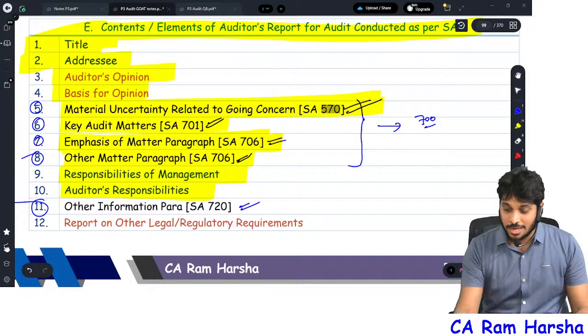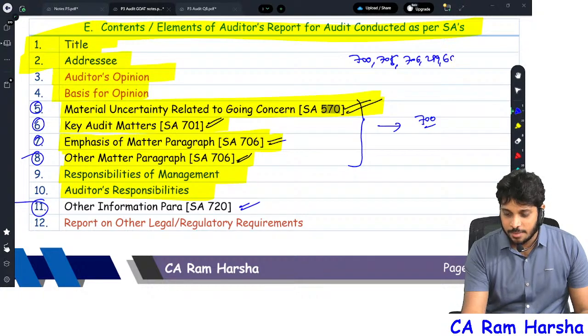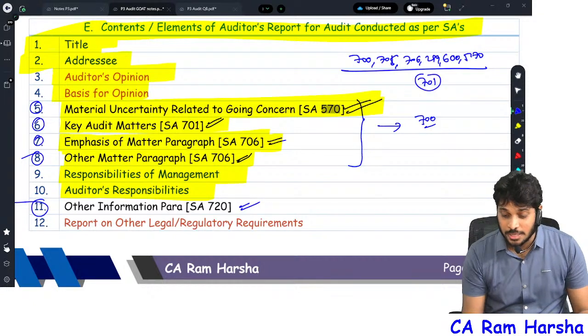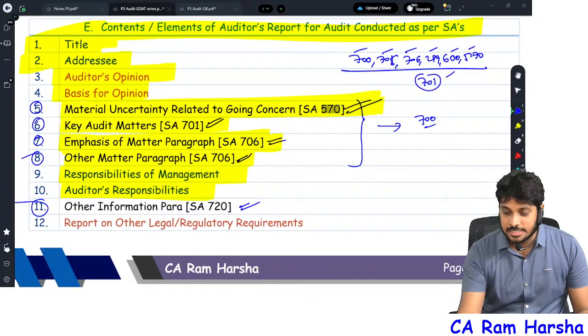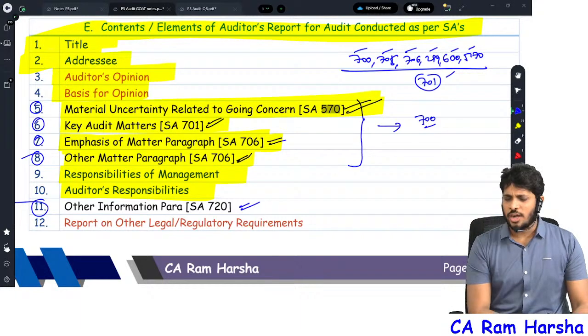701 will be over. Remember, right now we completed 700 major portion, 705 completed, 706 completed, 299 completed, 600 completed, 570 is also completed. Now we are going to discuss 701. All seven standards will be completed by this 701. Now what is 701?